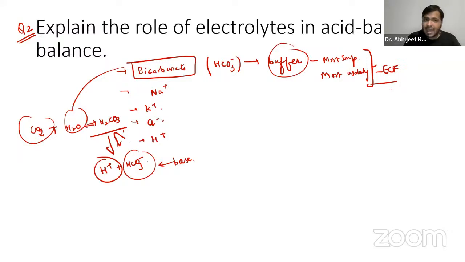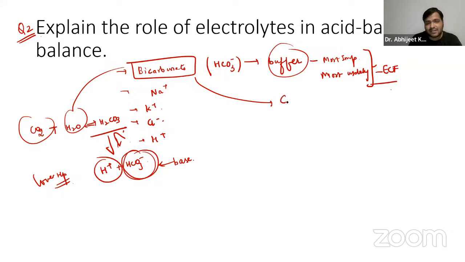And if there is an excess of bicarbonate ions, more CO2 is produced to increase the amount of hydrogen ions, thereby helping in lowering the pH.